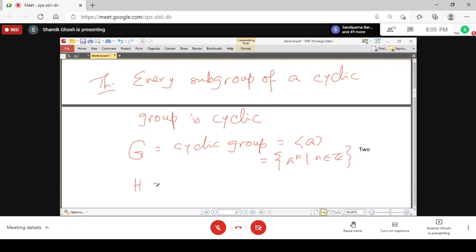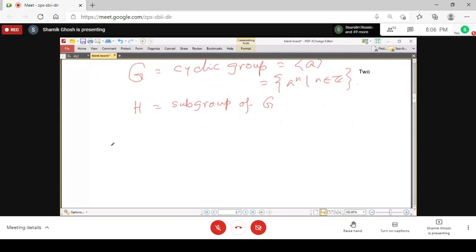Now we take a subgroup H of G. We wish to show that it is also cyclic. Now first we remove the trivial case: if H is only the singleton identity, then it is generated by identity because E squared is E, and so it is generated by E only, and therefore it is cyclic.